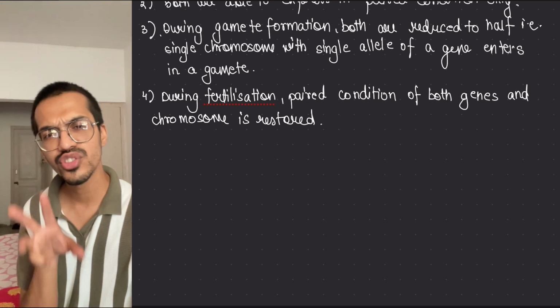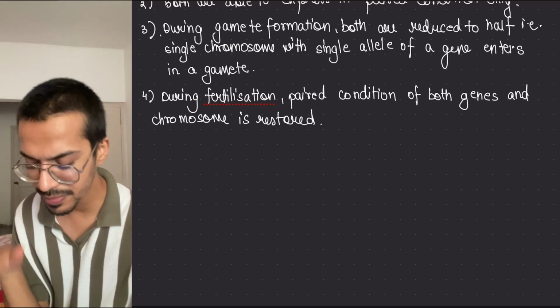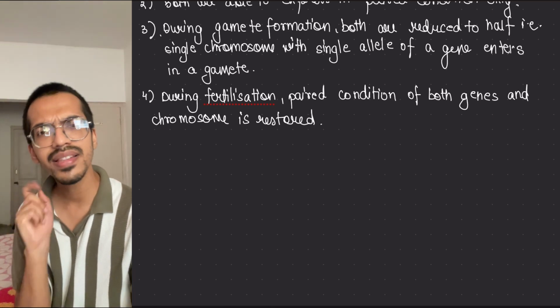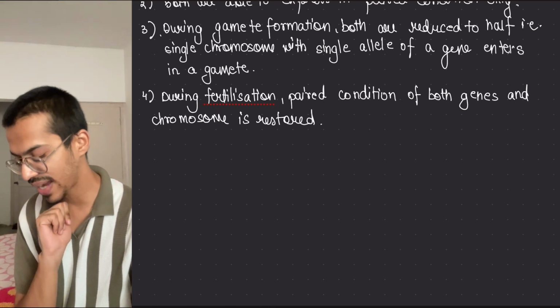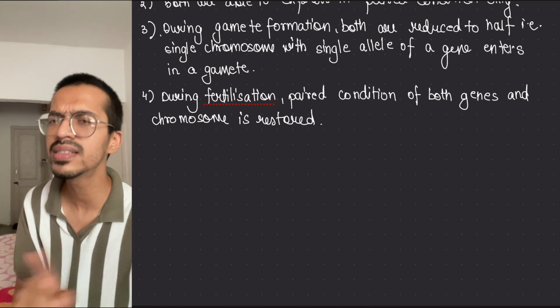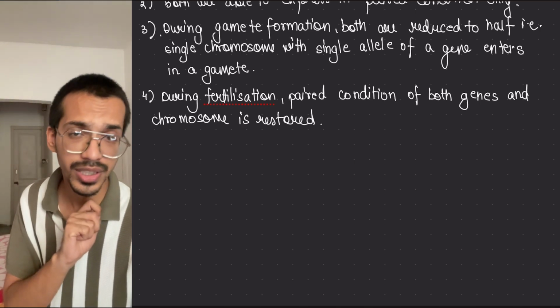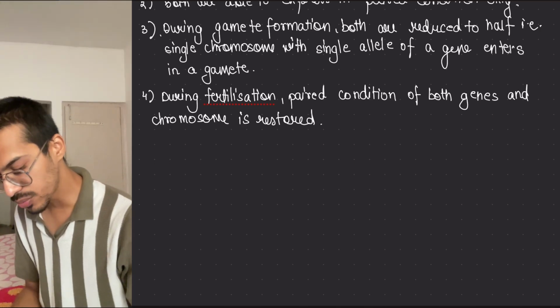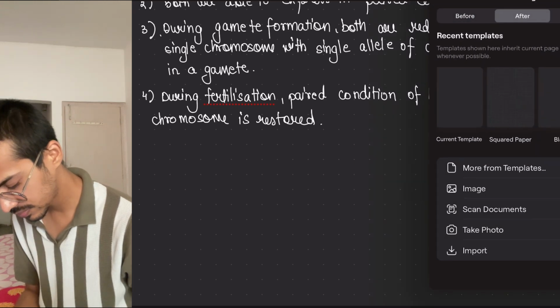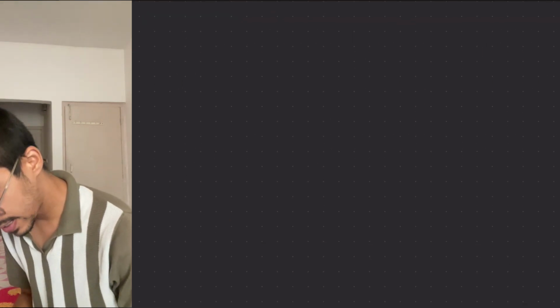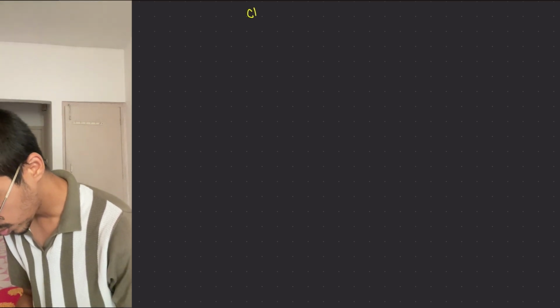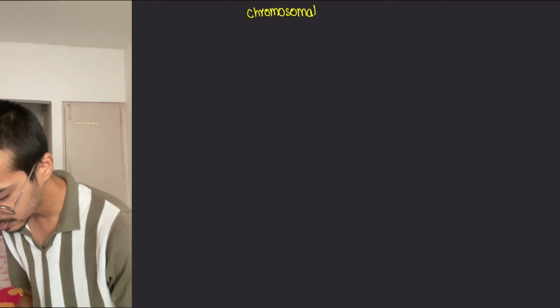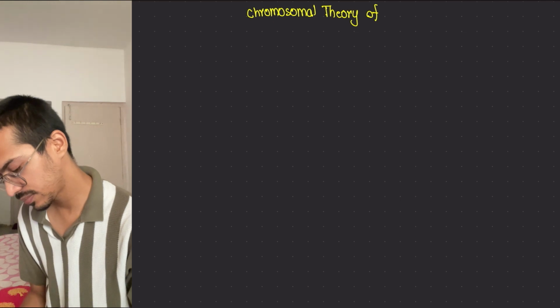Let's study them one by one, understand those things, and then see how they are explaining the facts, how the chromosomal theory relates to Mendel's theories. So our heading is Chromosomal Theory of Inheritance.